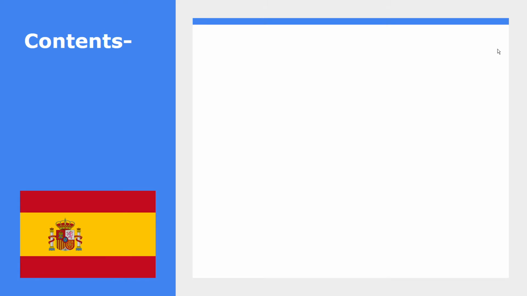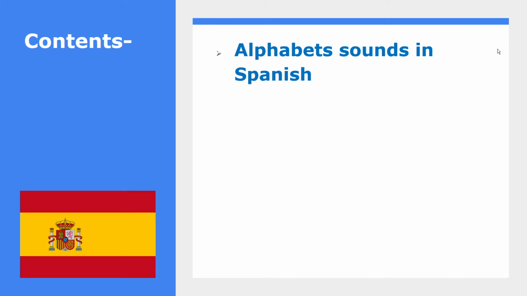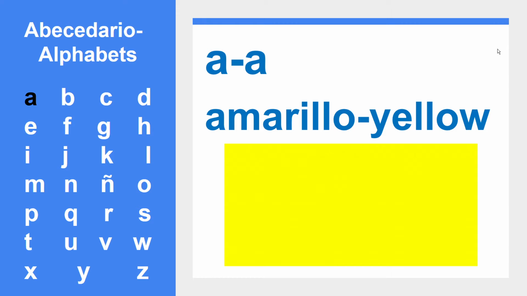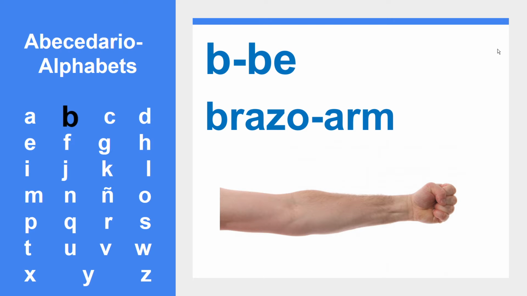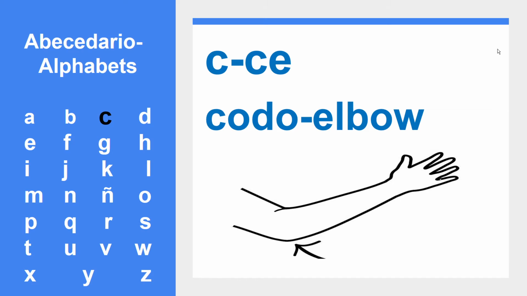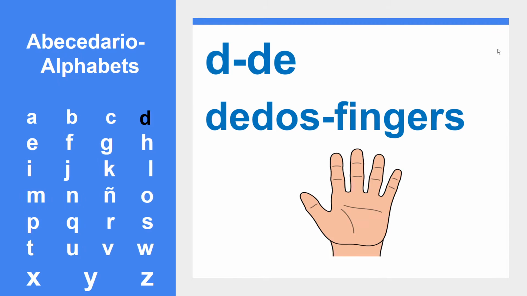In this video, we are going to learn about alphabet sounds in Spanish. So let's get started. A is A, for example, amarillo. B is B, for example, brazo. C is se, for example, codo.